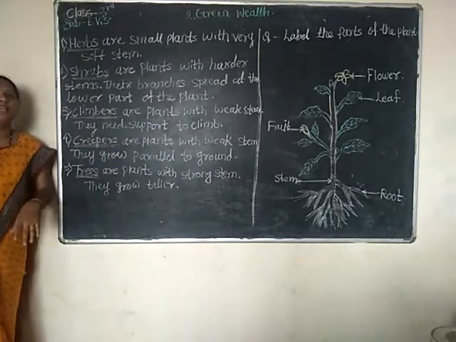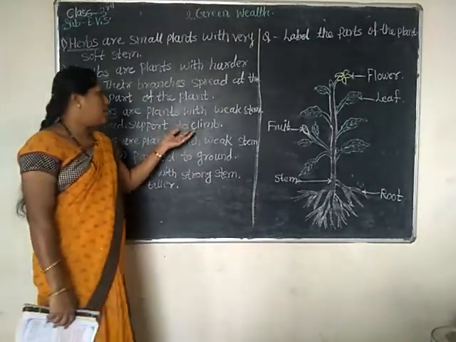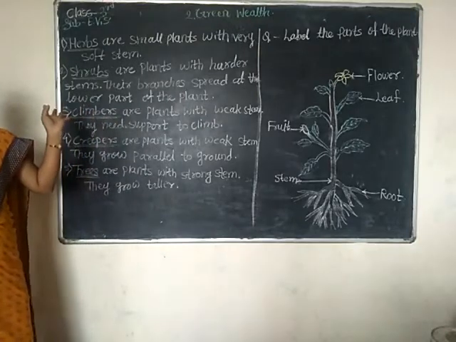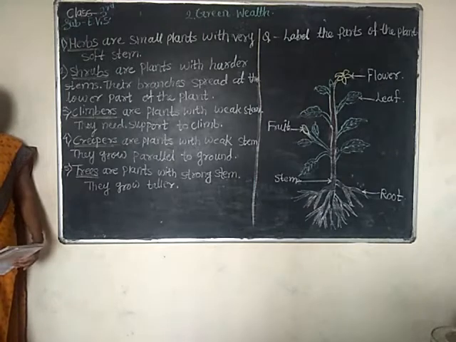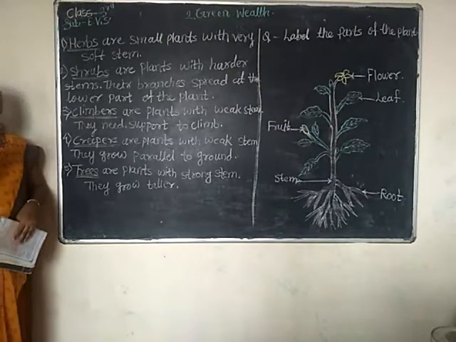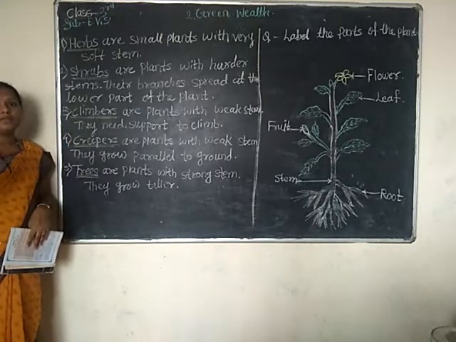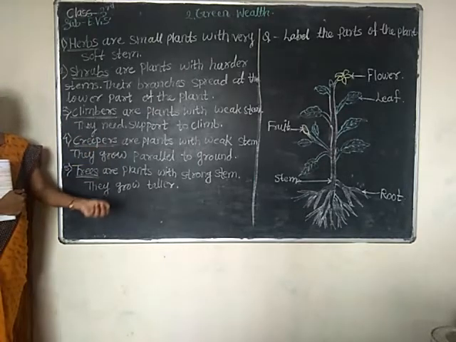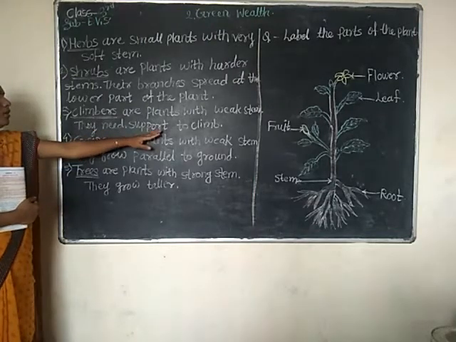Examples are the watermelon plant and the bitter gourd. Have you seen how bitter gourd and watermelon climb? If not, you should go and see. They need a stick or a thread for support to climb.